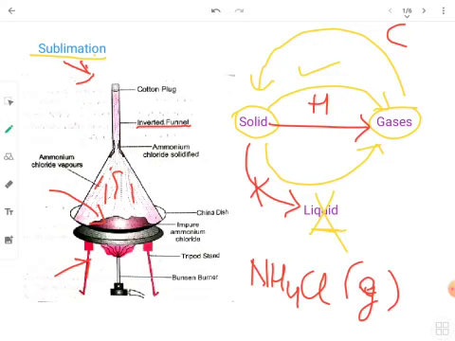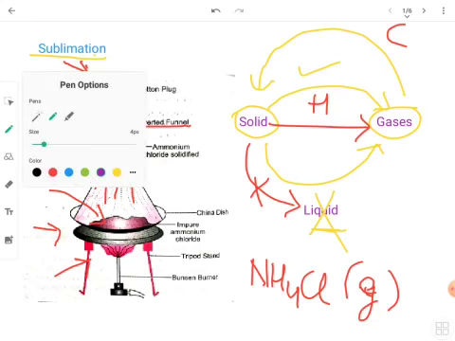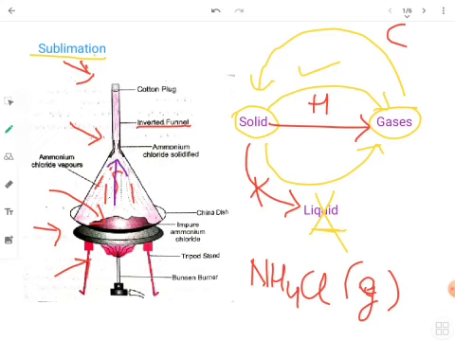Now if you see over here, this top region of the funnel is comparatively cooler than this place. So when these vapors reach up over here, this part is much cooler, and as a result the vapors get condensed back to solid. Again, it does not go through the liquid state. It directly changes back to solid. So ammonium chloride solid is formed again at the top of the funnel. Ammonium chloride is one such substance that can sublime, changing from solid to gas or gas to solid without coming to the liquid state.